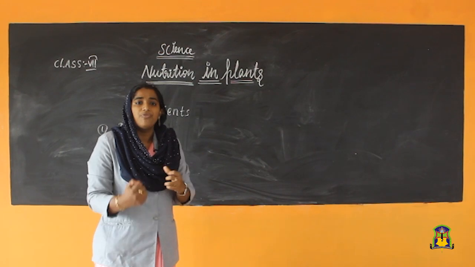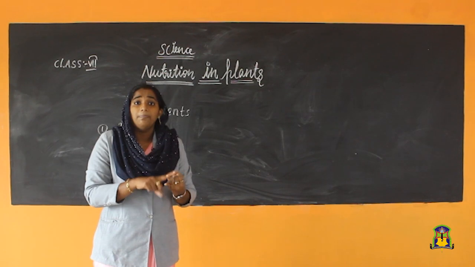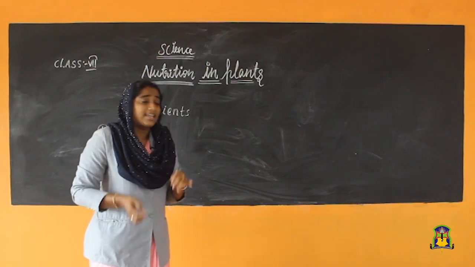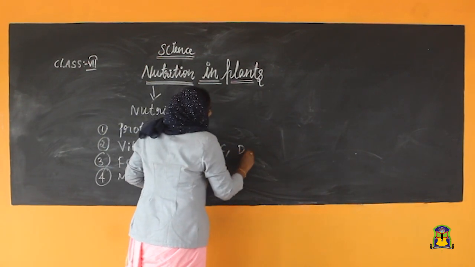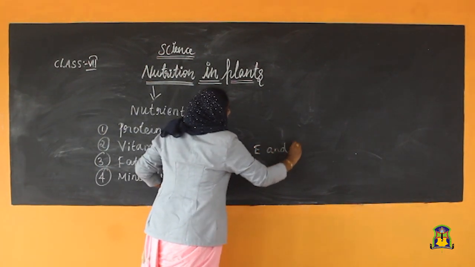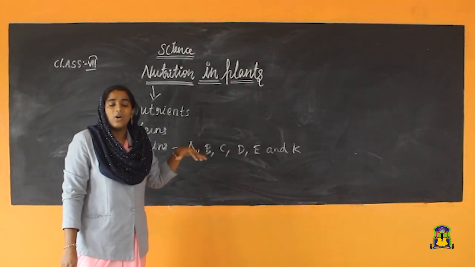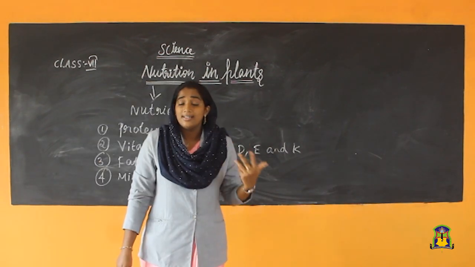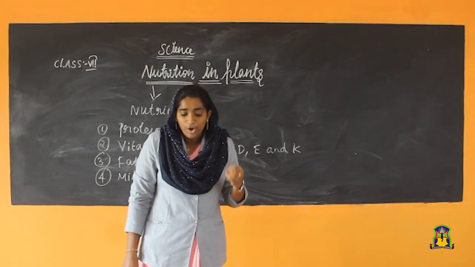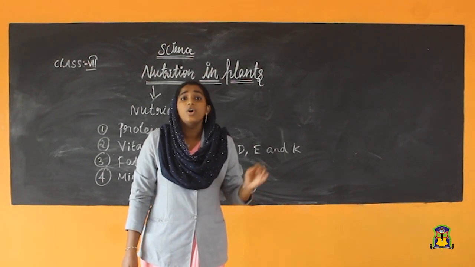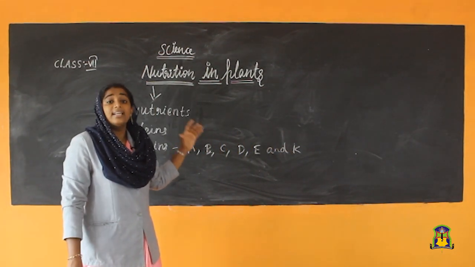Vitamins help us to fight against diseases. Do you know which are the different vitamins? Vitamin A, B, C, D, E and K. I will write here A, B, C, D, E and K. And also we know that minerals and fats are the main components in the food. So, what is the need of food? Food gives us energy and it helps us to grow. So nutrients are the components that are necessary for growth and development.